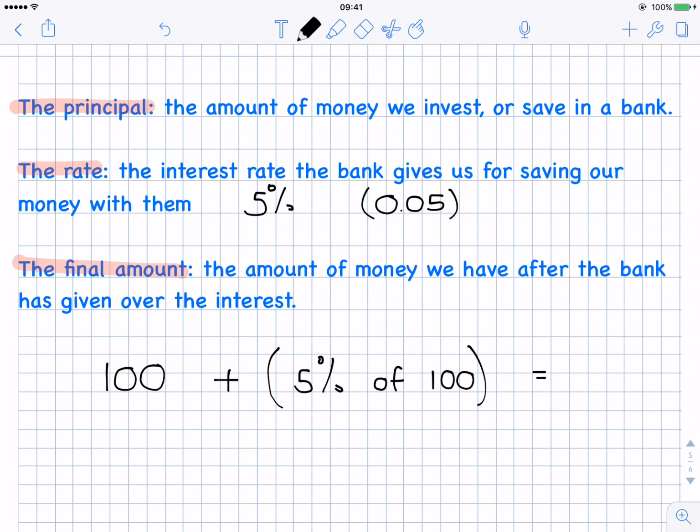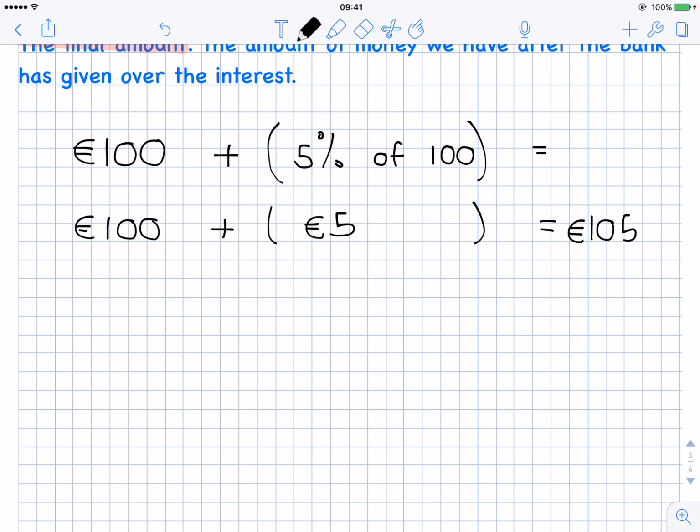So the way you would normally do that on your calculator is you'd say, okay, there's the 100 I started with, plus, and then on your calculator you'll say 5% multiplied by 100, and that will be €5. And then you'll have to add the two of them together to get €105, the amount you have at the end of the year. Or let's pretend you had €300 at the start and there was a 5% interest rate.